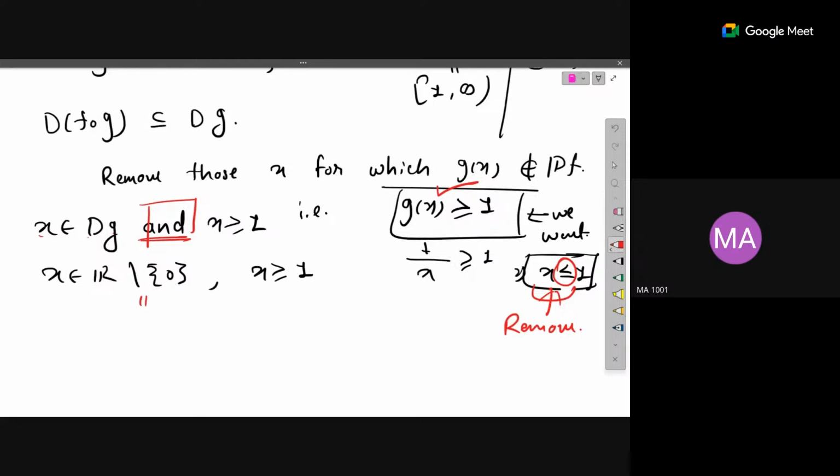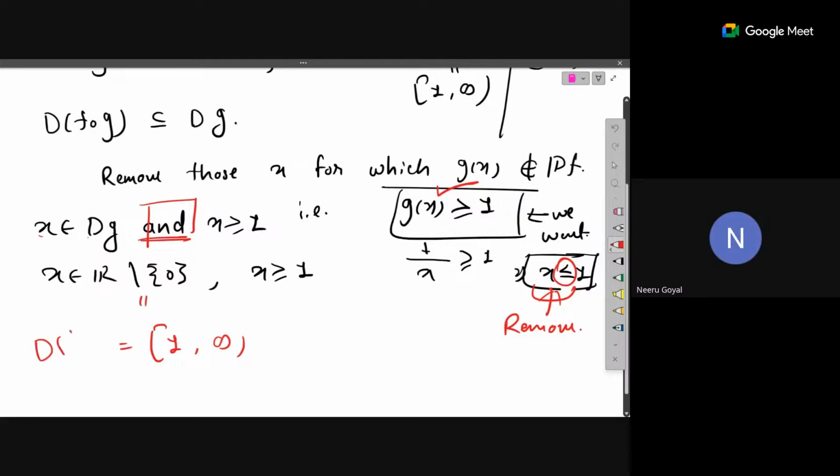So that means open interval 1 to infinity. I think it's a closed interval, right? Yeah, closed interval 1 to infinity. And okay, so x should be greater than or equal to 1. Any value greater than 1 you can take. If you take a lesser value, the 1 by x will also be less. Yeah, correct. So ultimately it is closed interval 1 to infinity. This will be the domain.